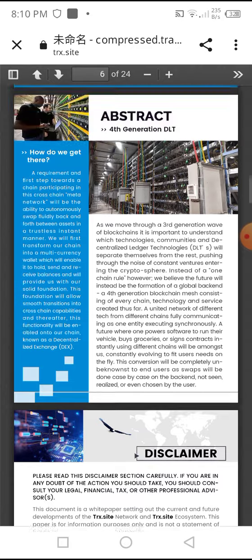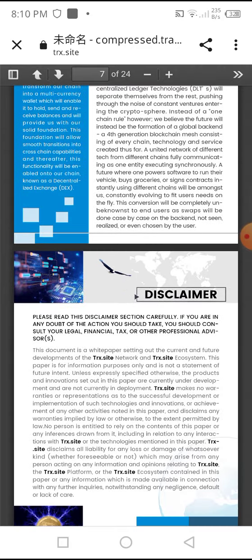And the disclaimer, this is very important about this website. Please read this disclaimer section carefully. If you are in any doubt of the action you should take, you should consult your legal, financial, tax or other professional advisors. And you can read this.